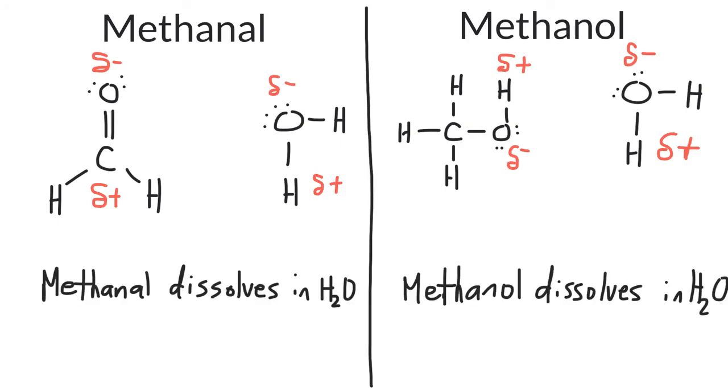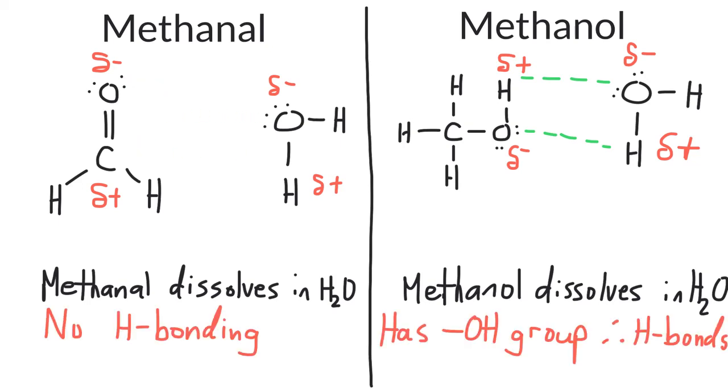Since they're all polar molecules, they will all dissolve in water, because water is also polar. However, methanol has this OH group, just like water does, which means hydrogen bonding can occur. So there's a strong force of attraction between methanol molecules and water molecules. Although methanal is polar, there's no OH group, so there can't be any hydrogen bonding occurring. So methanal has no hydrogen bonding.